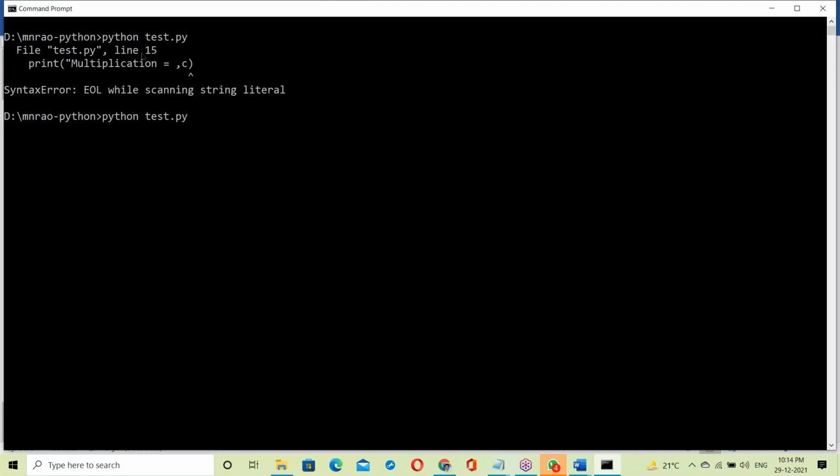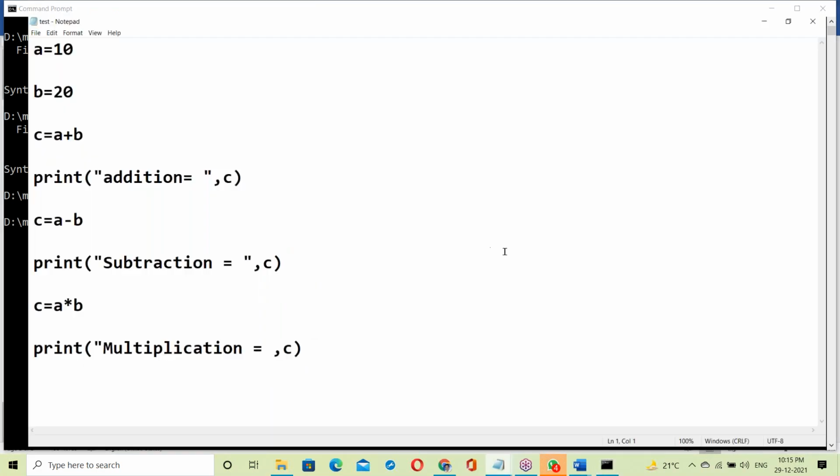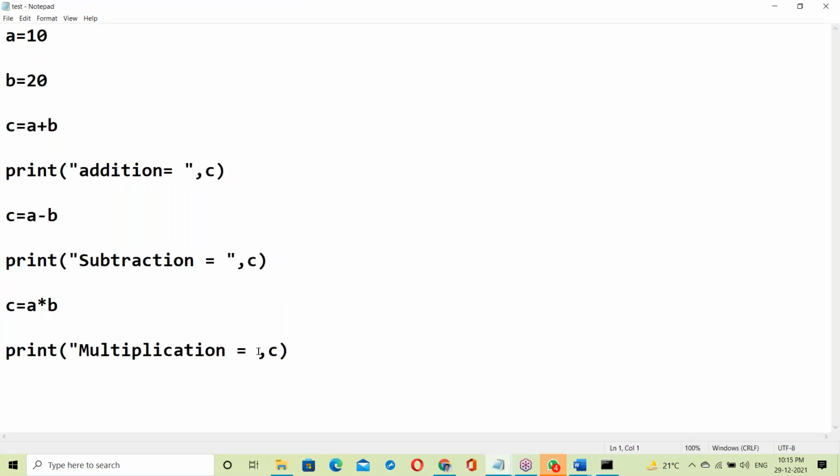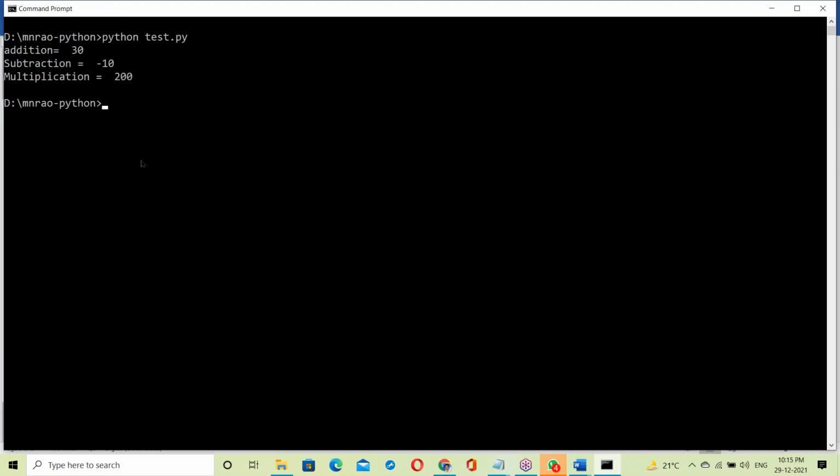Instead of typing every time, you can get already executed commands from history with the up arrow key. Yes, that 15th line error. Now up arrow key, notepad. Here is the error message: a double quotation is missing. Okay, exit. Now run it.